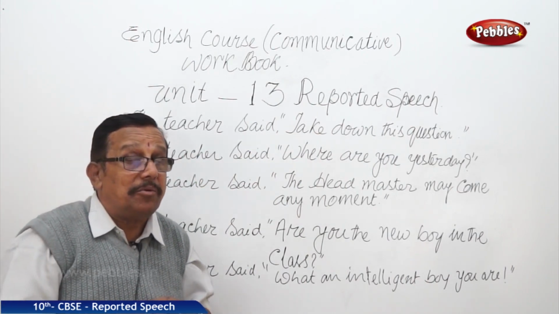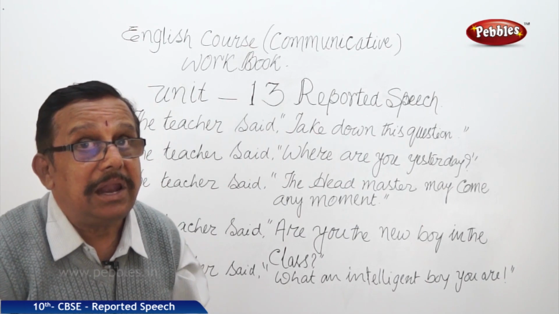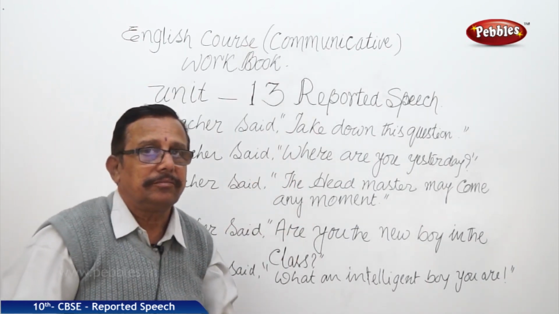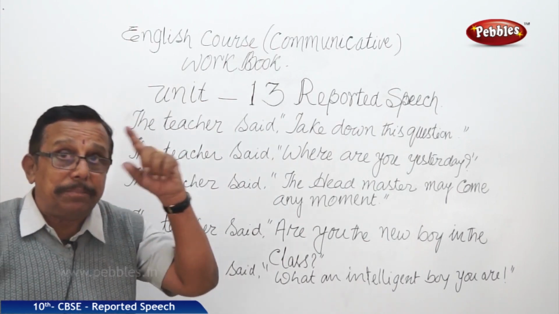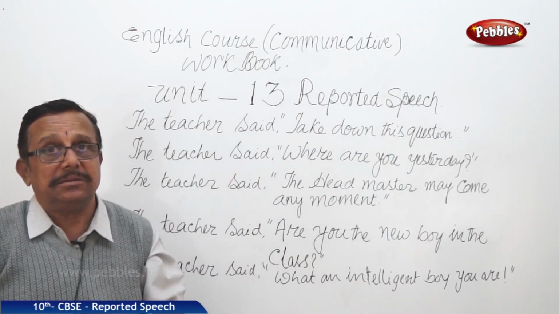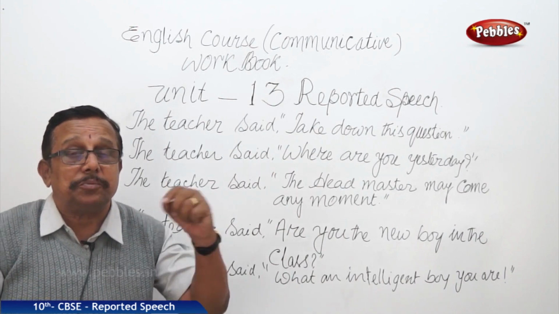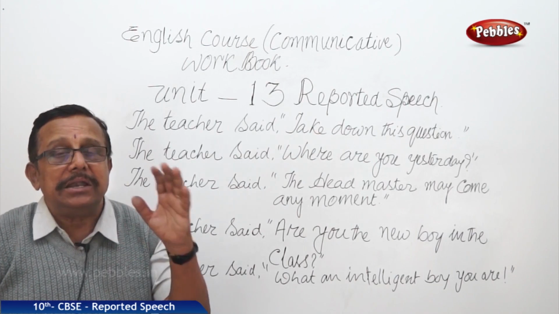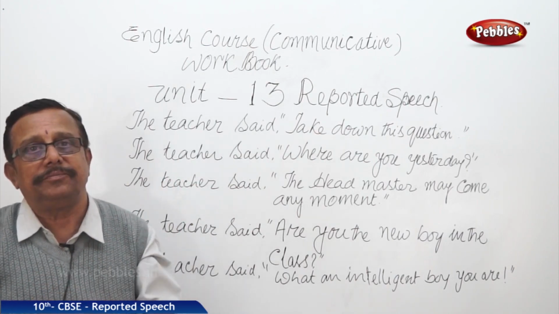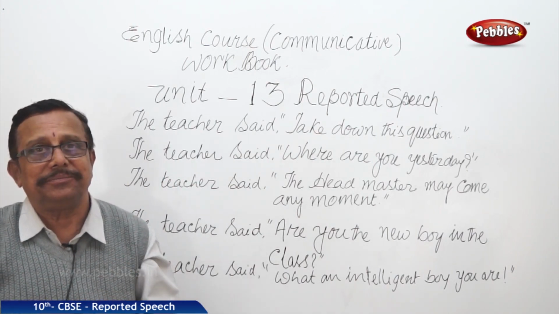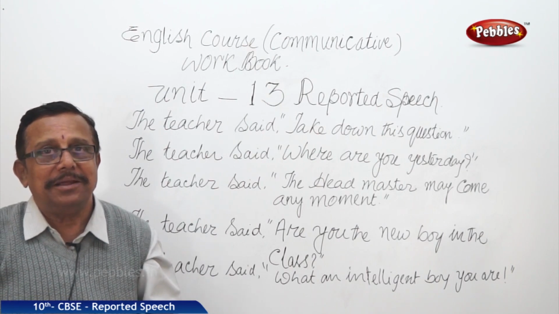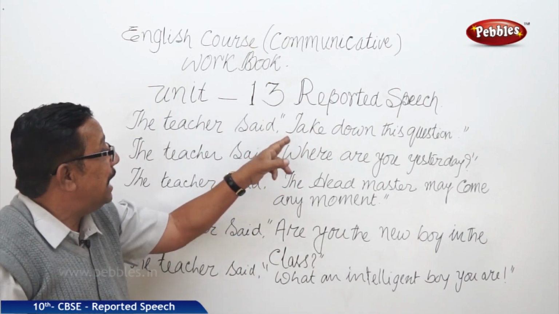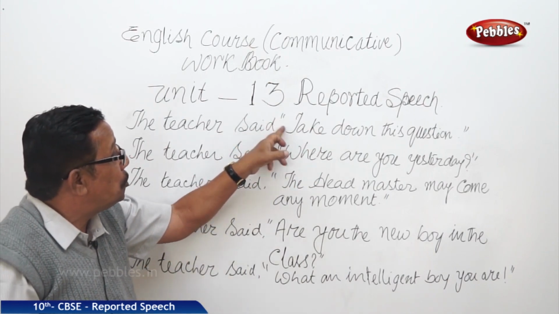Whenever we are removing inverted commas, unless you replace them with something, they won't go. We have to replace them. That is, if you give a 2000 rupee note, the bank should give 20 100 rupee notes to you. Replacement. Is it not? Likewise, if you are removing these inverted commas, then you have to put 'to' here.